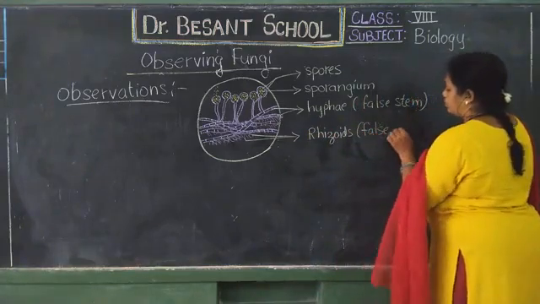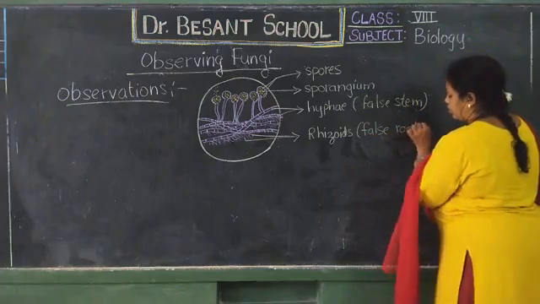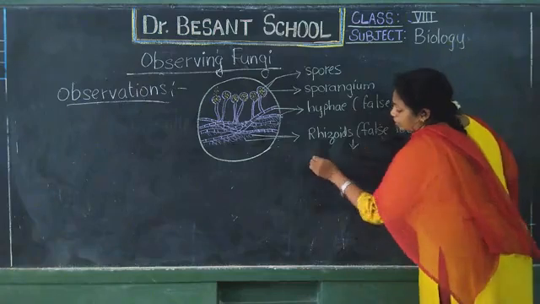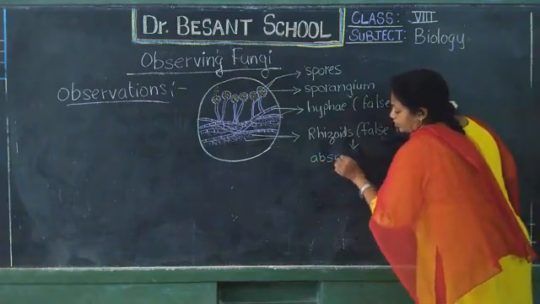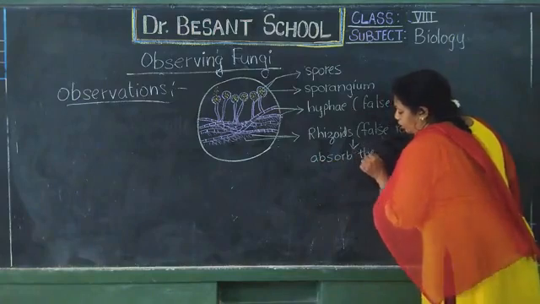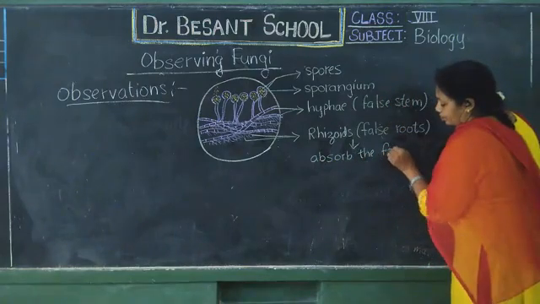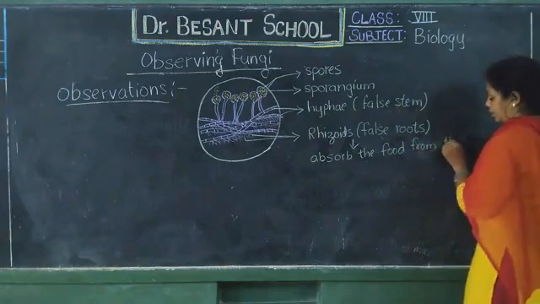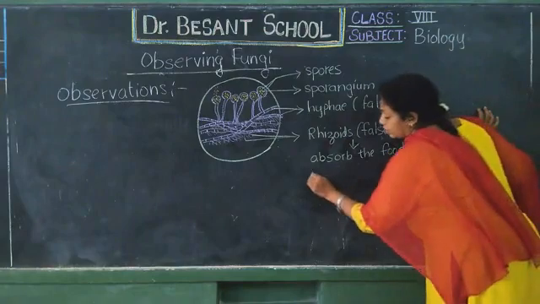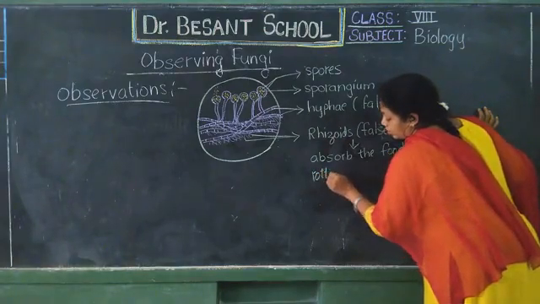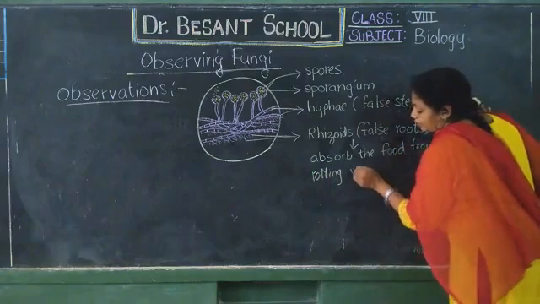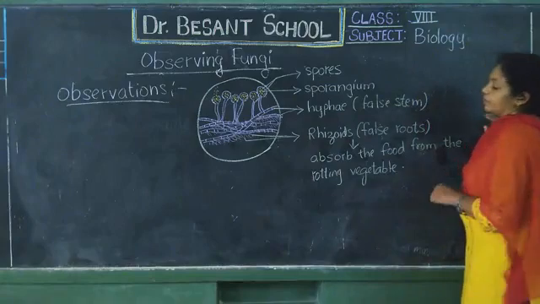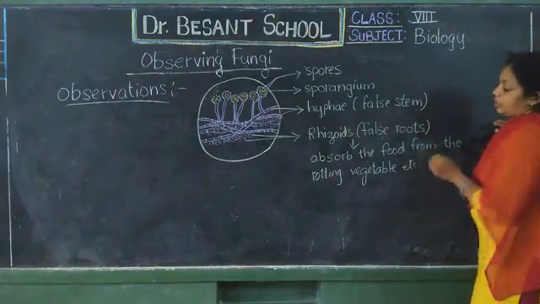What do these false roots absorb? They absorb the food from the rotting vegetable or fruit or anything, etc. Understood children?